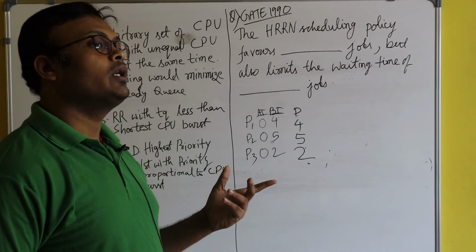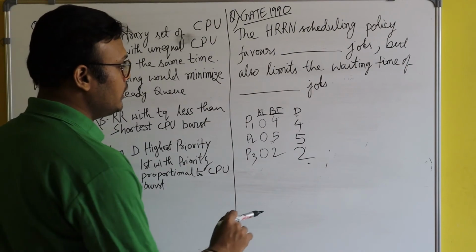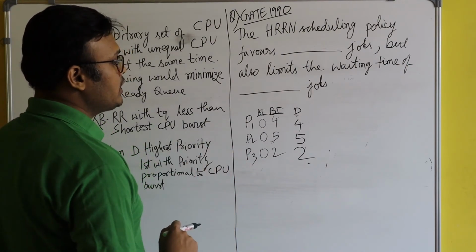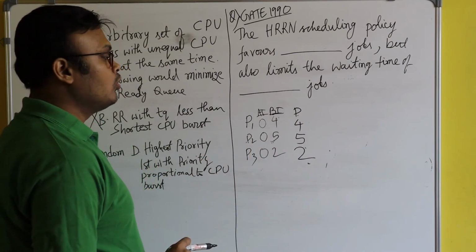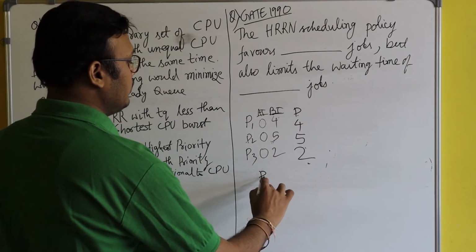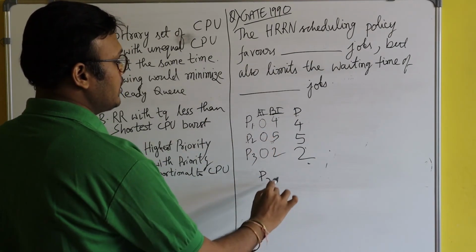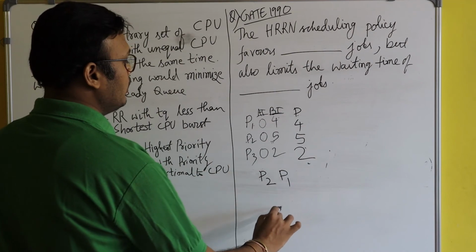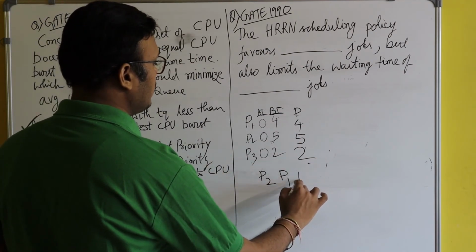So here it's just like the longest remaining time first algorithm. Why? Because process P2 has the highest priority, so process P2 will run first. After that, process P1 has the highest priority, so process P1 will run. After that, process P3 will run.